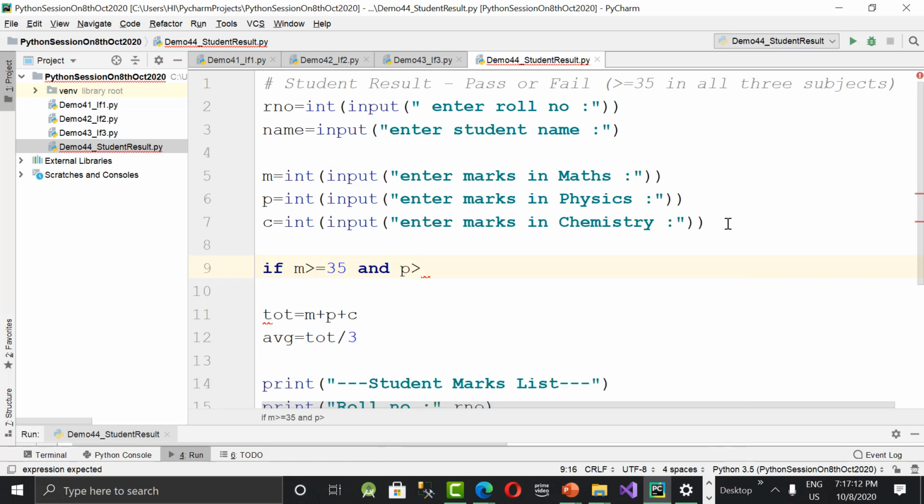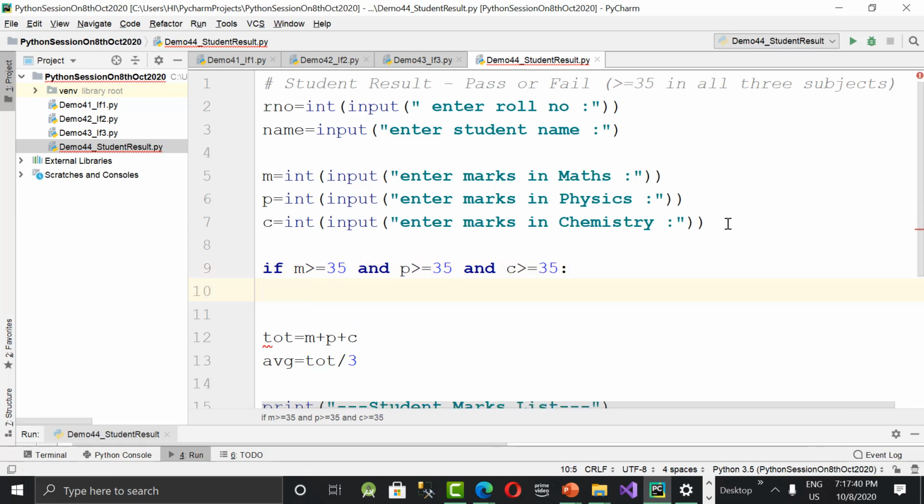It's not a matter of average. Average I got 61, but still I failed because I got 34 in chemistry. Got my point? It's not a matter of average. It is a matter of each and every subject having some minimum marks, so that I have to satisfy. If I satisfy that condition, then only I will say pass. So what I'm saying, P greater than or equal to 35 and C greater than or equal to 35. In all the subjects, if I got greater than or equal to 35, then what should I say?